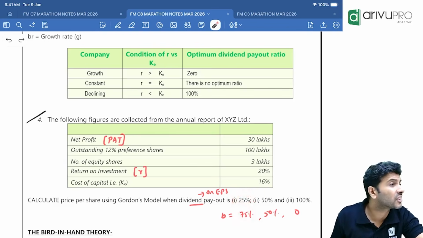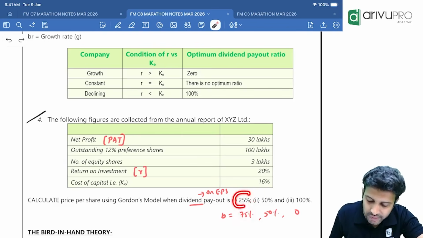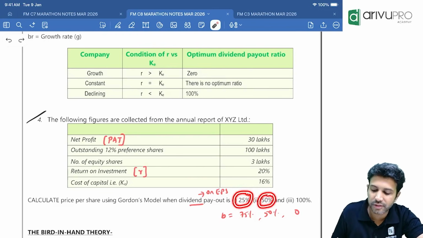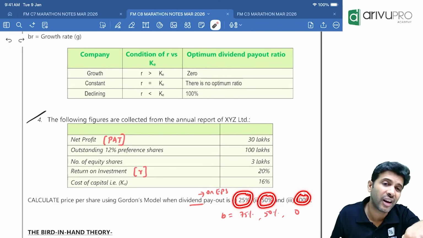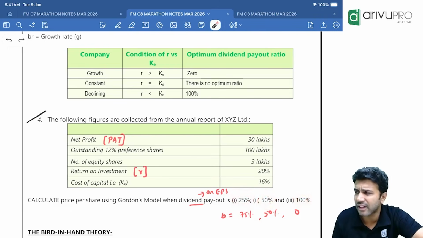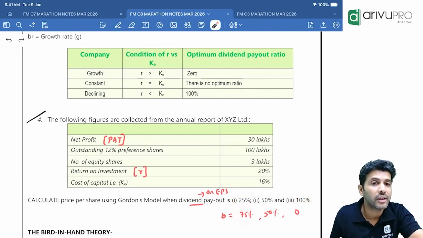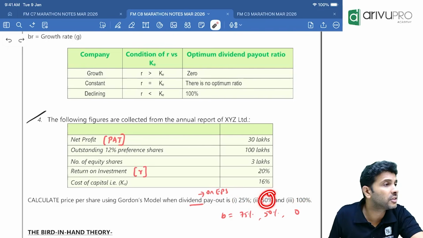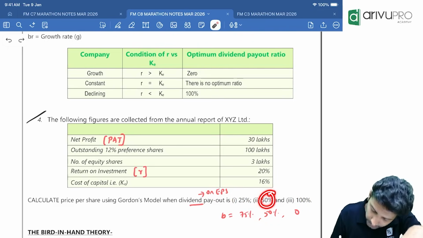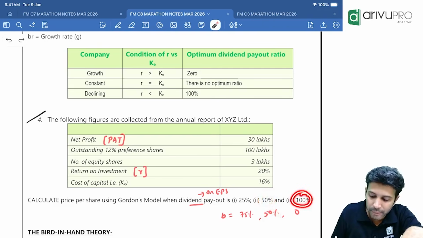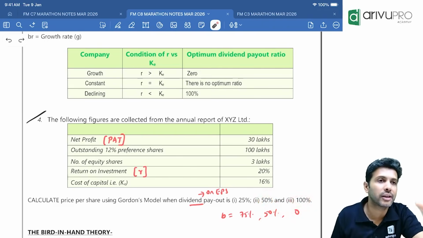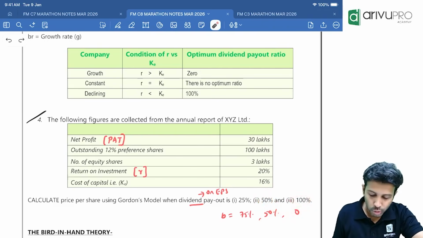One case or three cases? First, when dividend is 25%. Second, when dividend is 50%. And third, when dividend is 100%. Tell me what will be B in each case? 25% if you're paying means how much are you retaining? 75%. 50% if you're paying means how much you're retaining? Balance 50%. 100% if you're giving dividend means how much you're retaining? 0. Okay? So B you have.